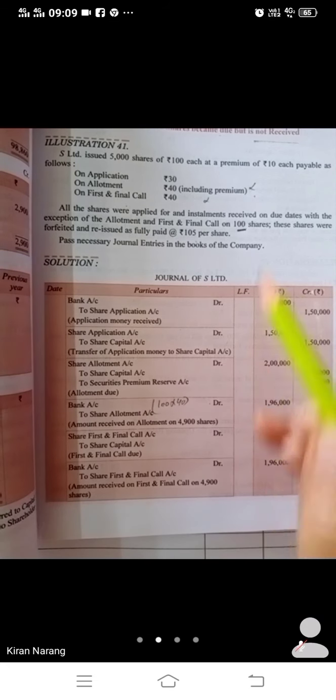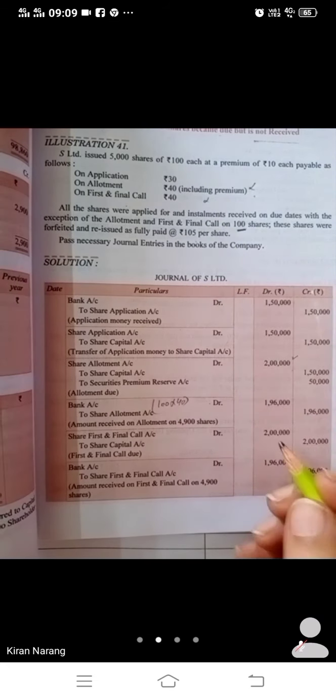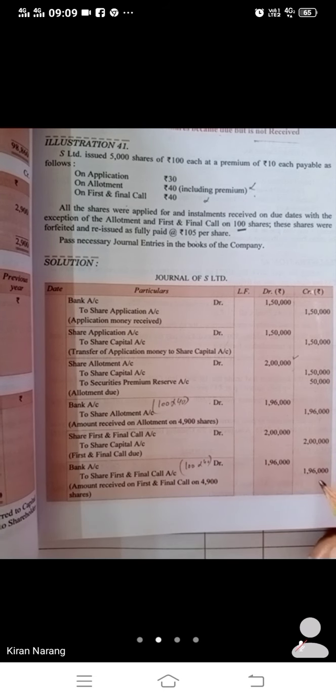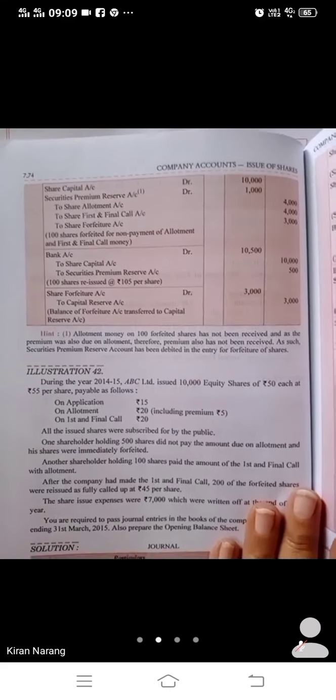Then we will do the first and final call, 2 lakh. Same day again we will not receive the final call on 100 shares. 100 into 40, we will not receive 4,000. So 2 lakh minus 4,000, 1,96,000. Now we have to cancel these shares. How will we cancel these shares? By passing a journal entry for forfeiture of the shares.